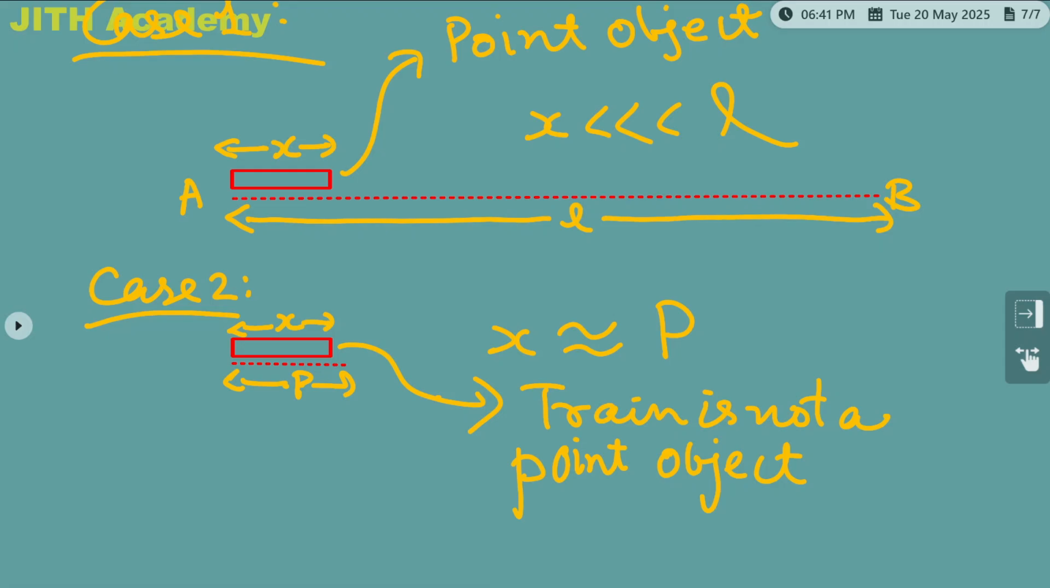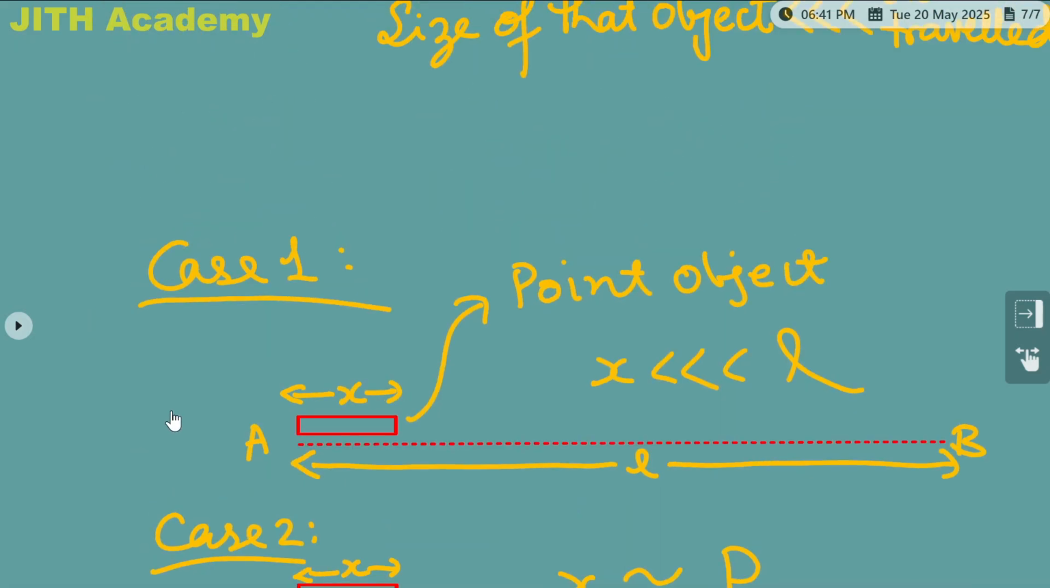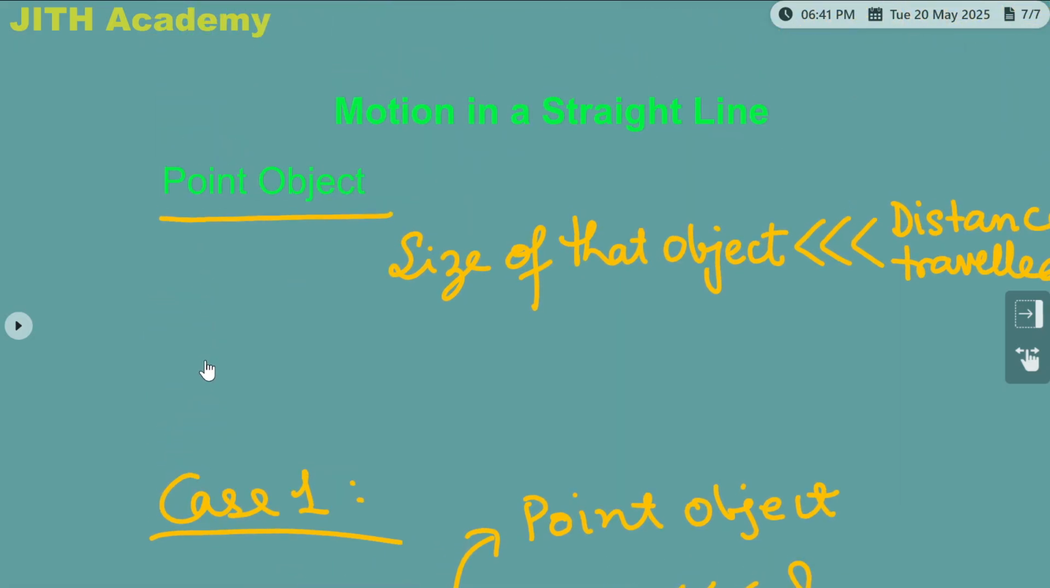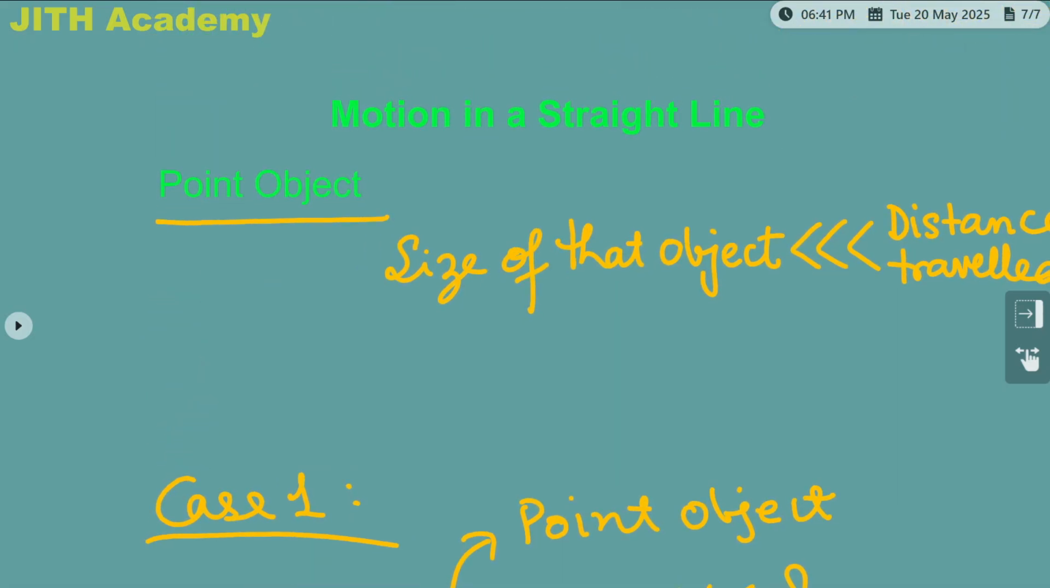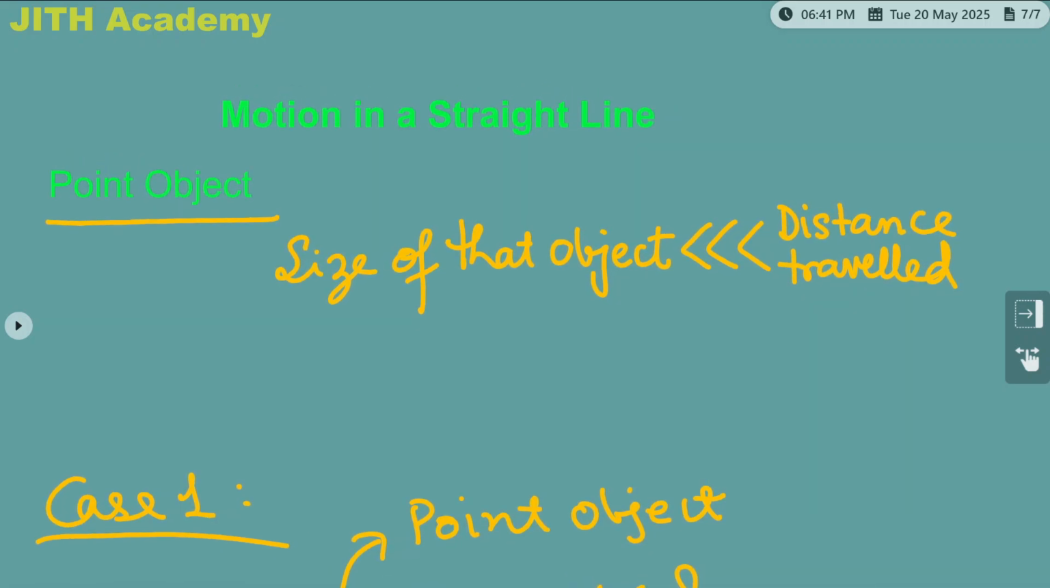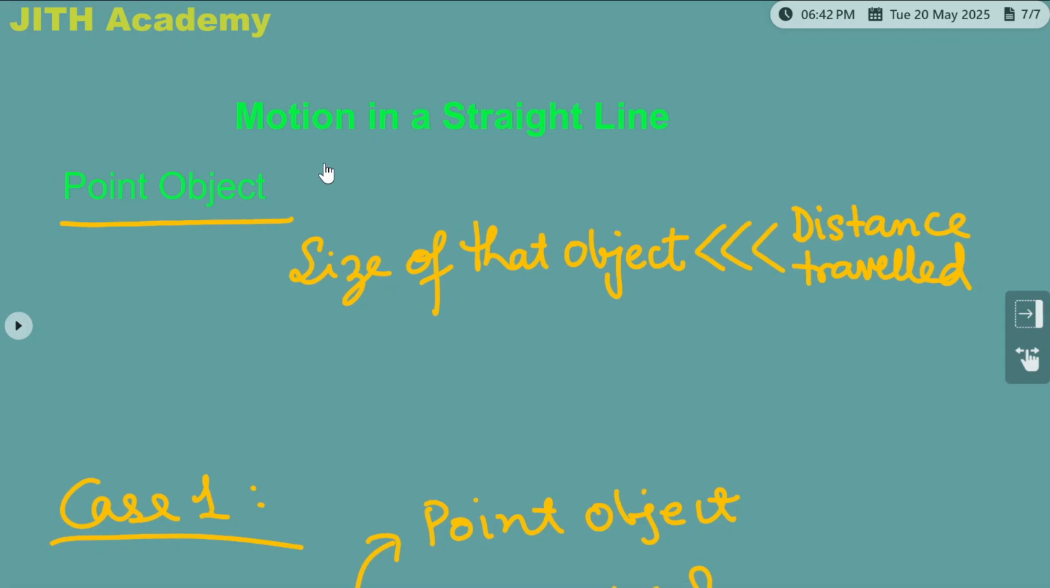This is the first concept we have to study in the chapter motion in a straight line. Okay. So when can we say some object is a point object? If the size of that object is much less than the distance it has traveled, then we can treat that object as a point object.